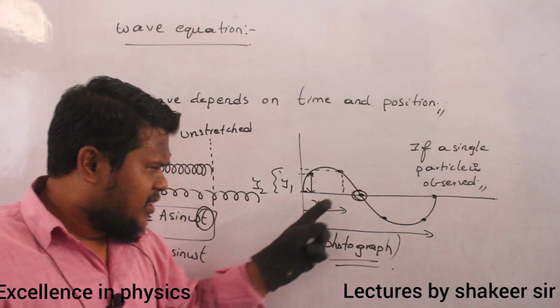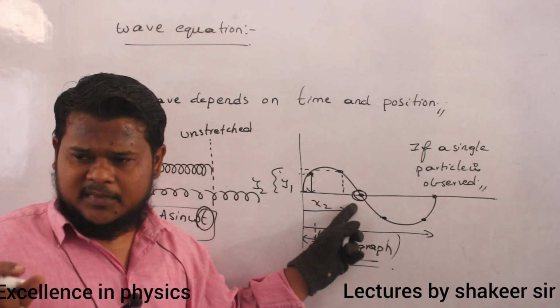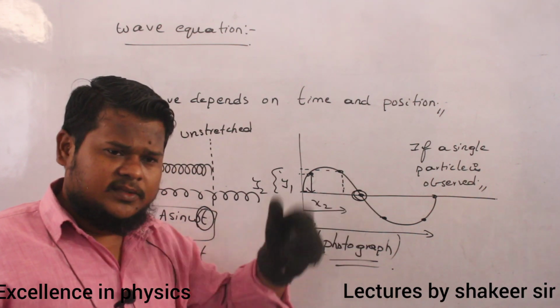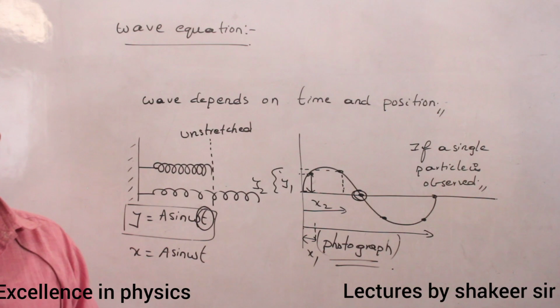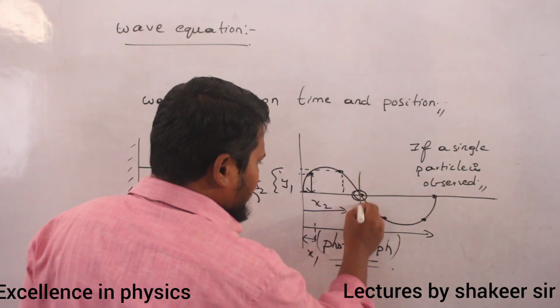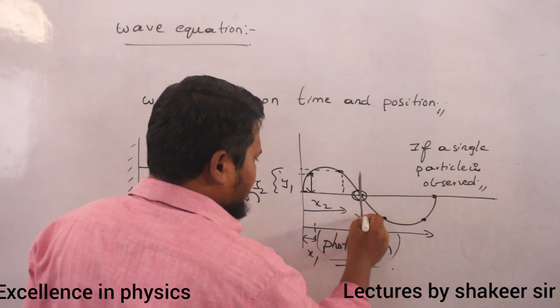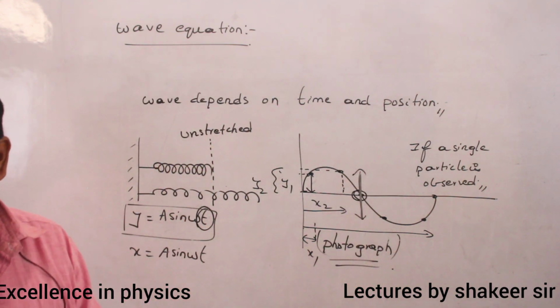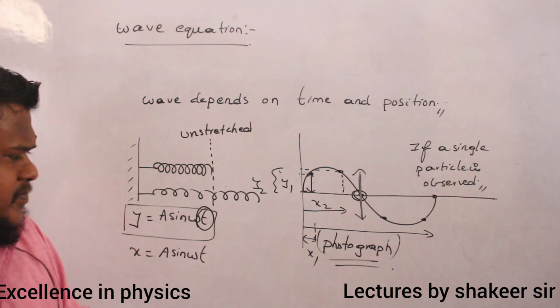Next, I am taking a single particle and observing it. If you observe this particle only, what do you understand? I understand that this particle will be performing simple harmonic motion.